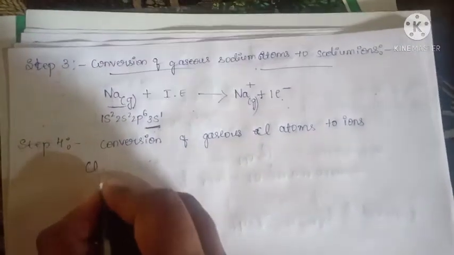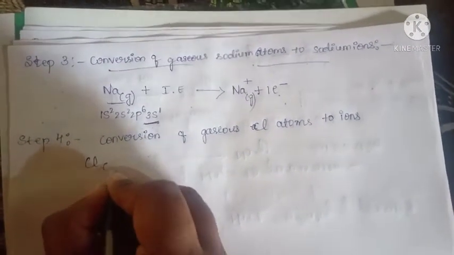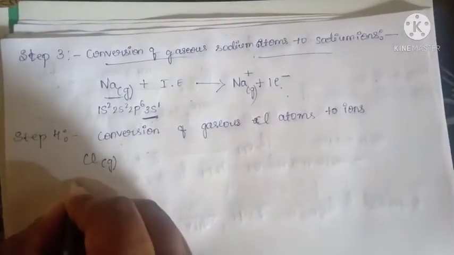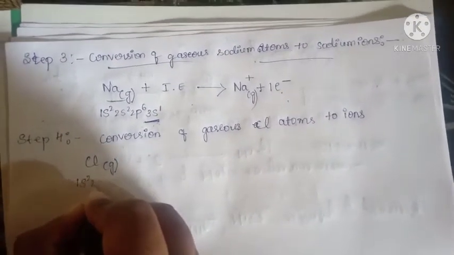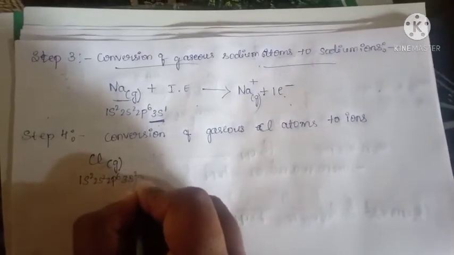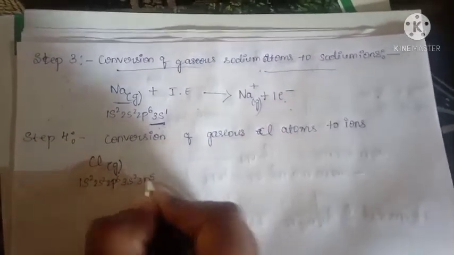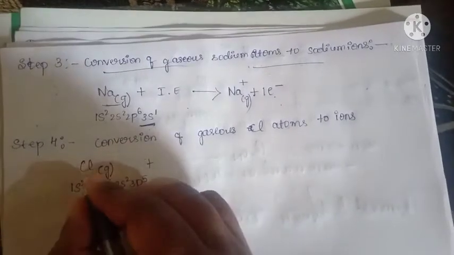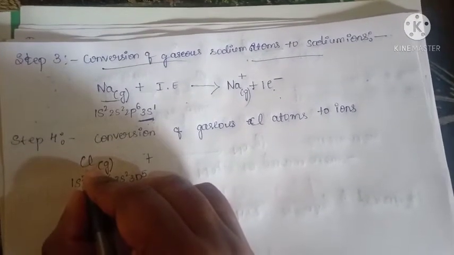Here chlorine is also in gaseous state. The electronic configuration is 1s2, 2s2, 2p6, 3s2, 3p5. Here 1 electron is accepted.